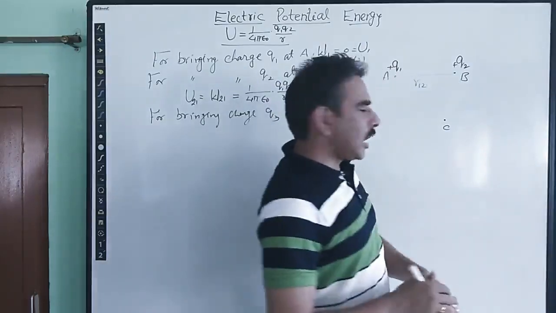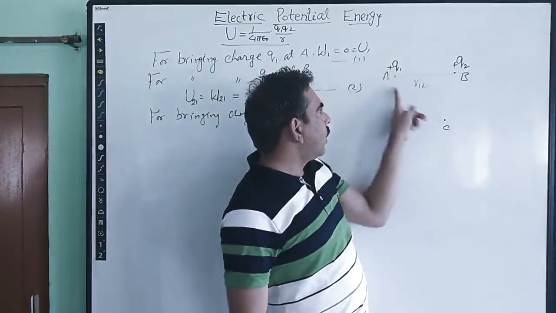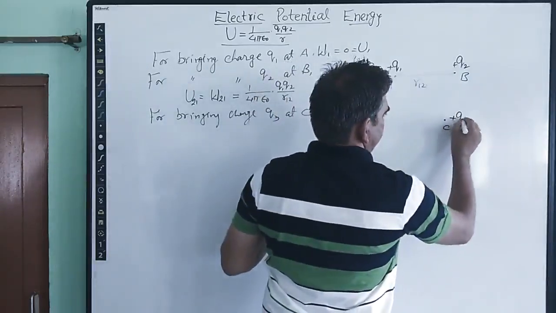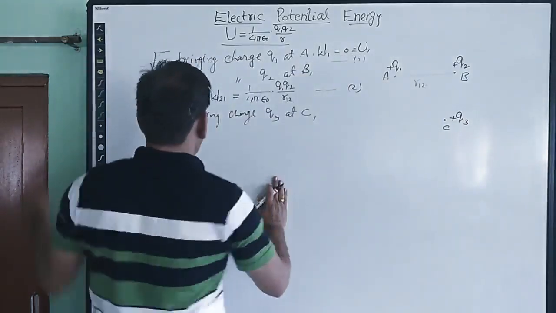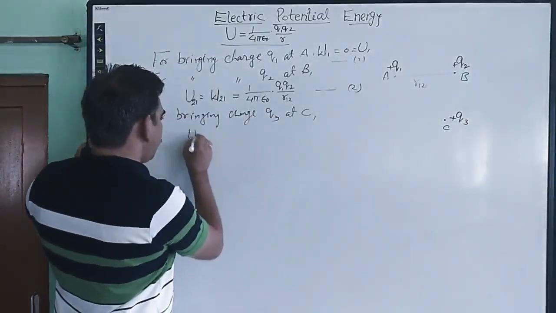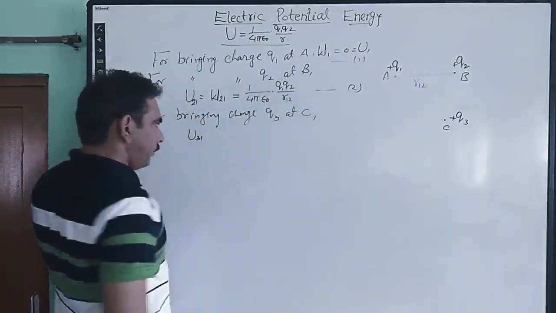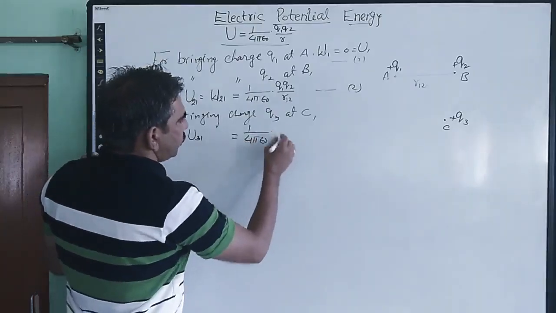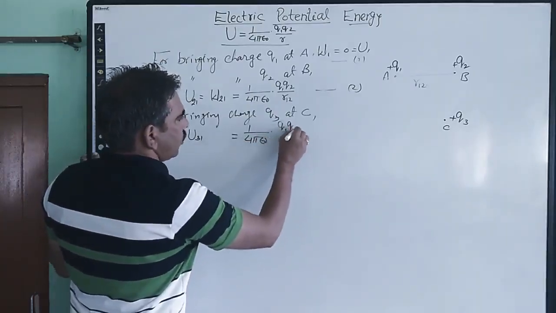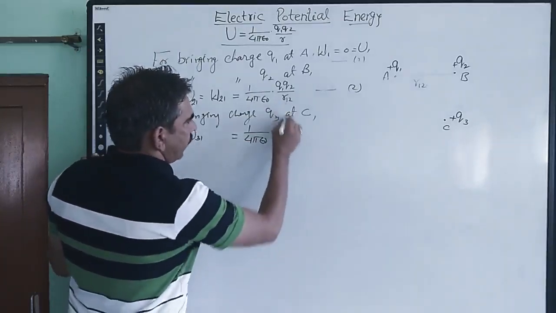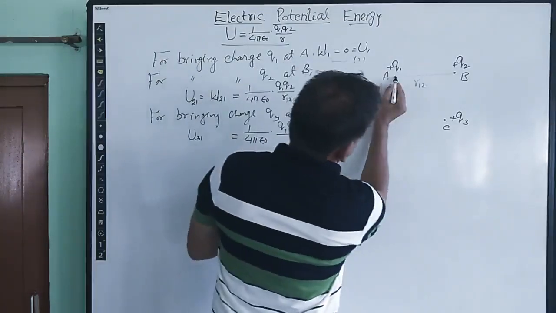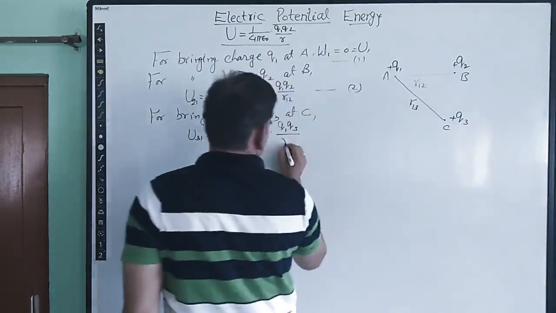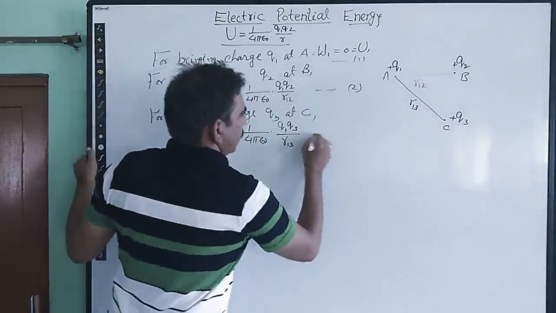So let us write the expression for the first potential energy, against the electric field of charge Q1. Whenever we bring the charge Q3 at position C, we can write the work done on charge 3 due to the electric field of charge 1. That is equal to 1 upon 4 pi epsilon naught into Q1 and Q3, because these are the two charges involved, divided by the distance between them. For the distance, we can write the symbol R13. This is equation number 3.